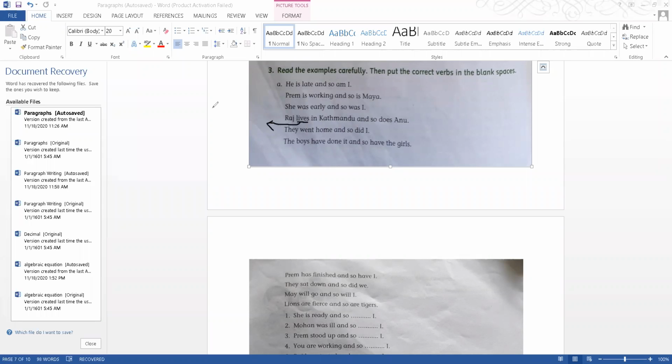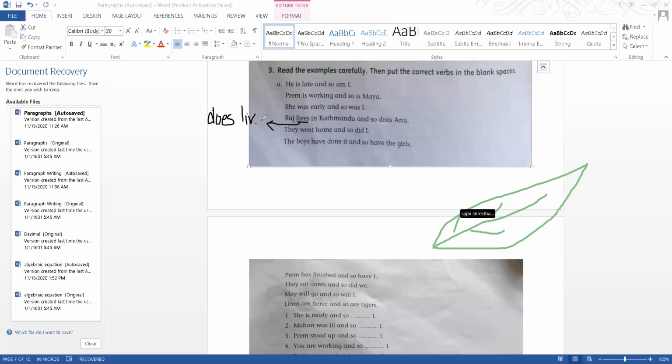So if you are confused, does plus live will give you lives, and did plus live will give you lived. So what you're going to do is, if you have does in the first part of the sentence, you're going to write the same does in the second part. So Ram lives in Kathmandu, so does Anu. Instead of writing the whole lives, you just write does. So does plus live will give you lives. In the same way, went means did plus go, right? So past tense, did plus go. So when you take it, just writing "so went I" will not be appropriate. So you have to write so did I. Is there any problem here? Anybody wants to ask me something?